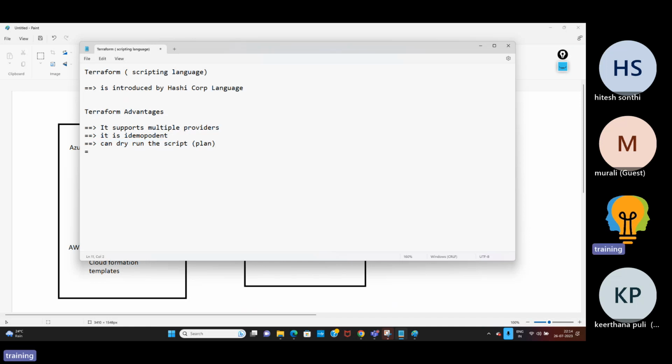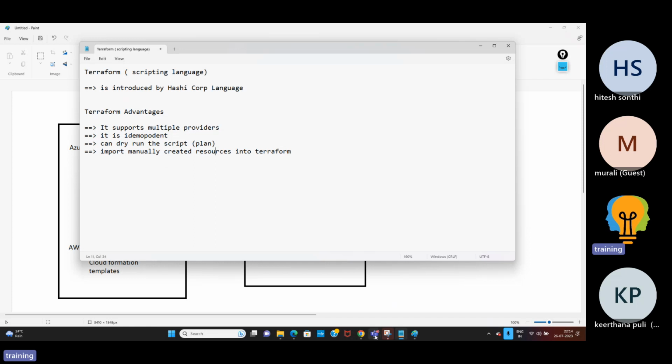Now again, another: import manually created resources into Terraform. So what is this exactly? Generally in companies, they manage the whole infrastructure via Terraform. If you want to create any resources, any tag, anything, it needs to be configured via Terraform only.